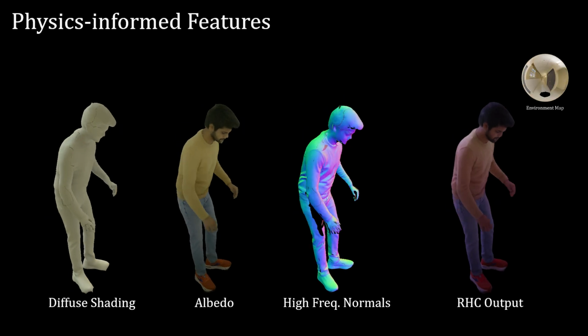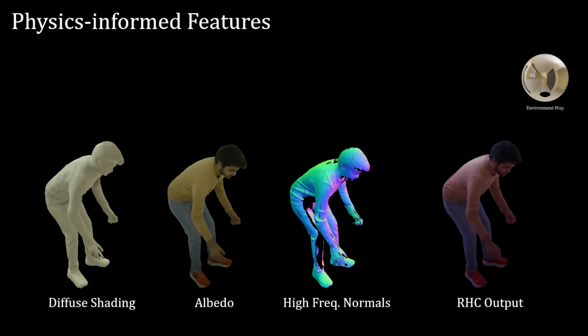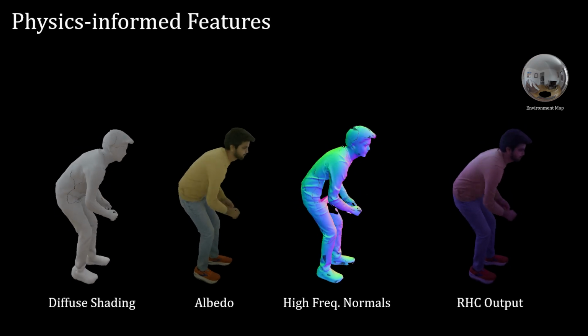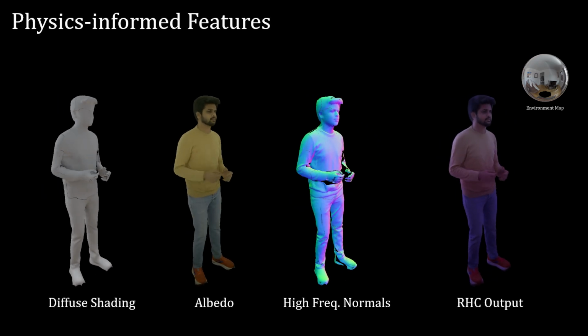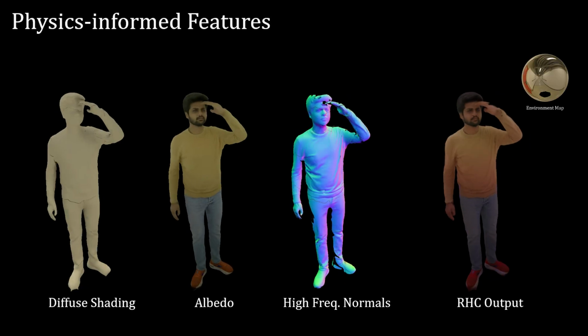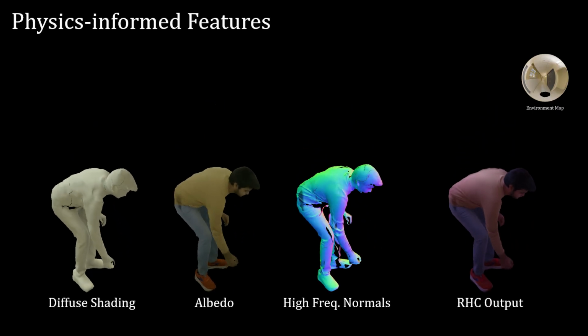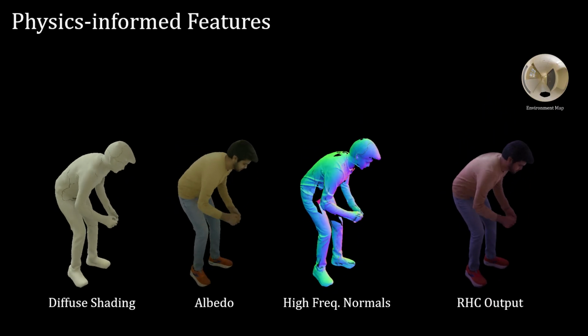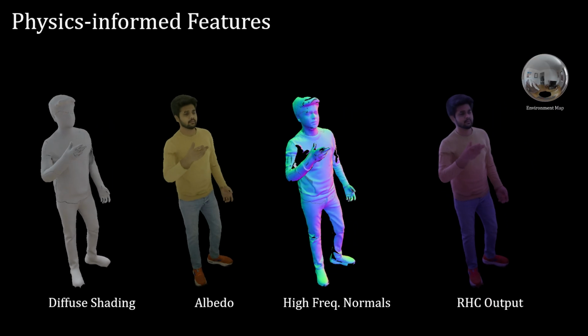Next, we show some of our physics-informed features. These are used to guide the final rendering. Notice that our diffuse shading feature is able to capture direct self-shadow effects. Also note that our method is able to recover high-frequency wrinkle geometry and shading effects.